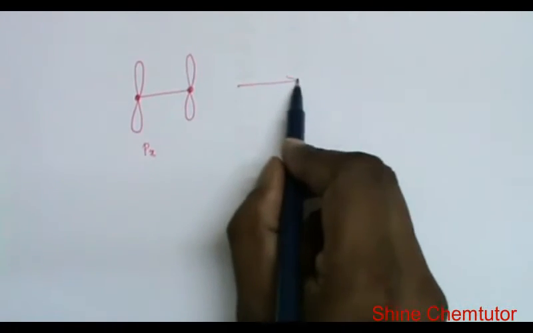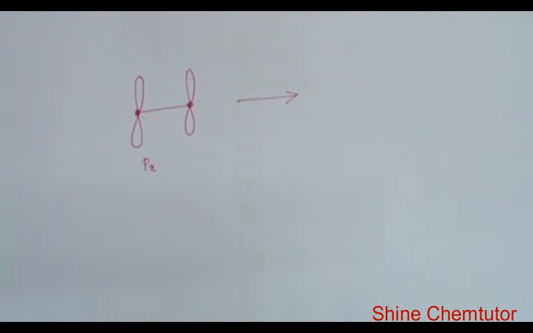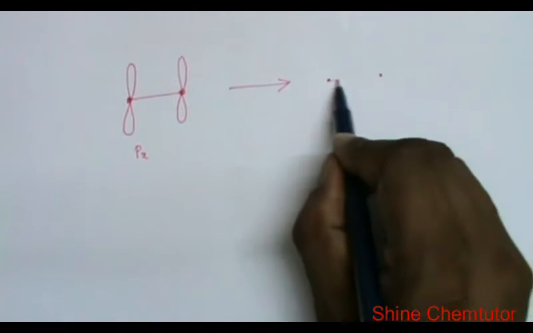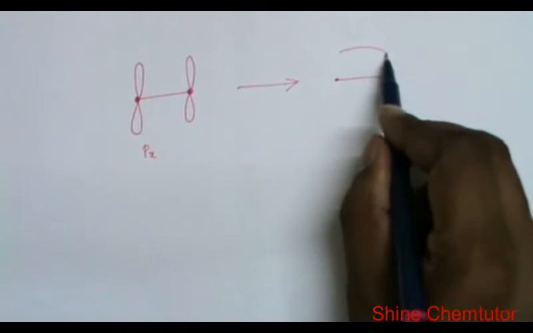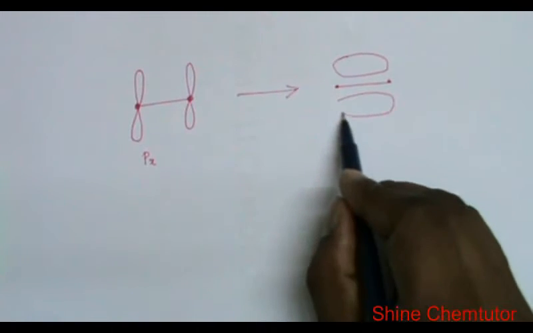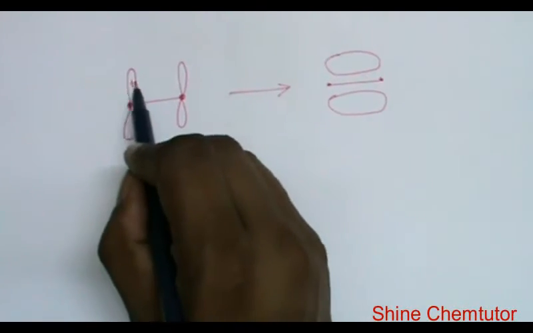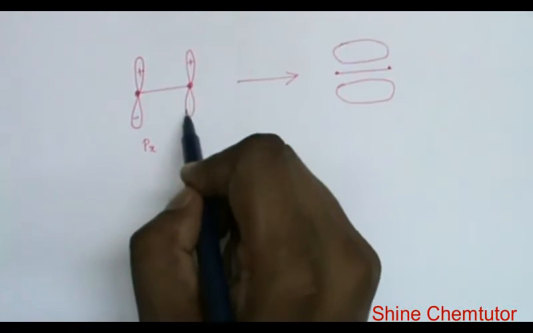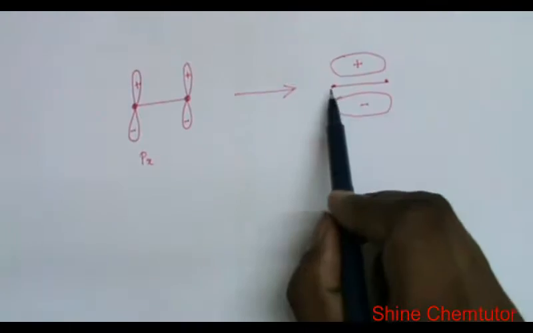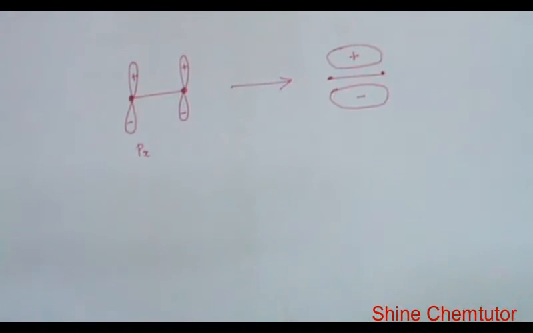These two px orbitals combine to give molecular orbitals. So here we have plus, minus, here also plus and minus. Plus combines with plus, similarly minus combines with minus. This is the internuclear axis.